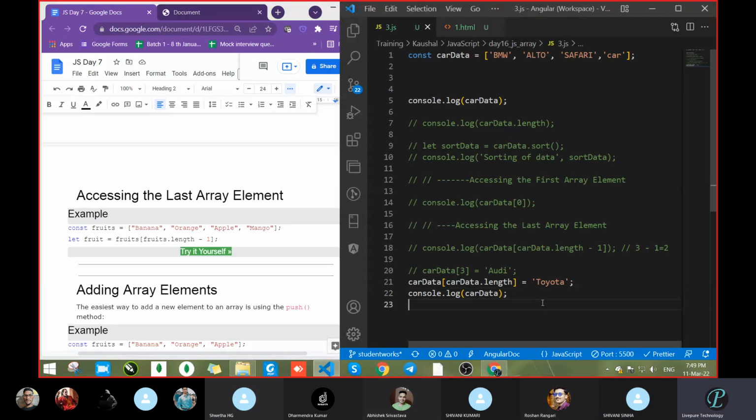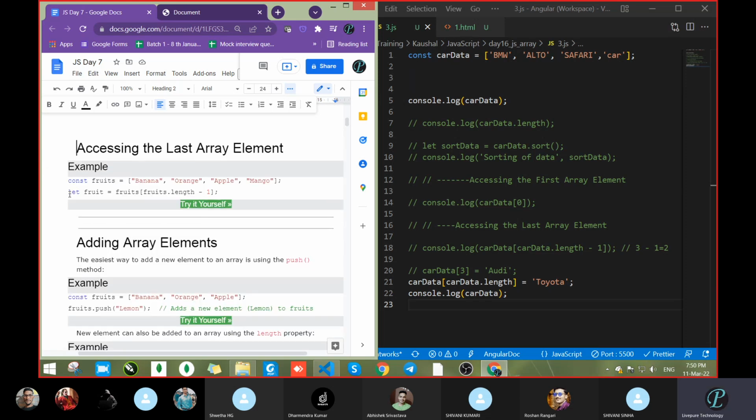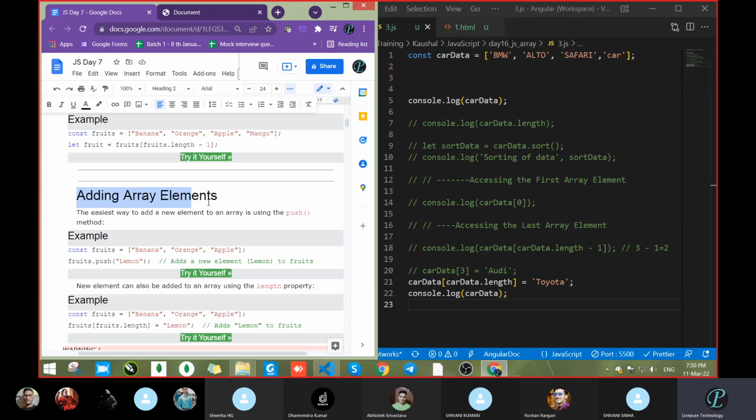Just keep note that whenever we want to keep data on the last position, we will use the length property. But when we want to access the data from the last, meaning the last index, we will go with length -1. Okay, fine.